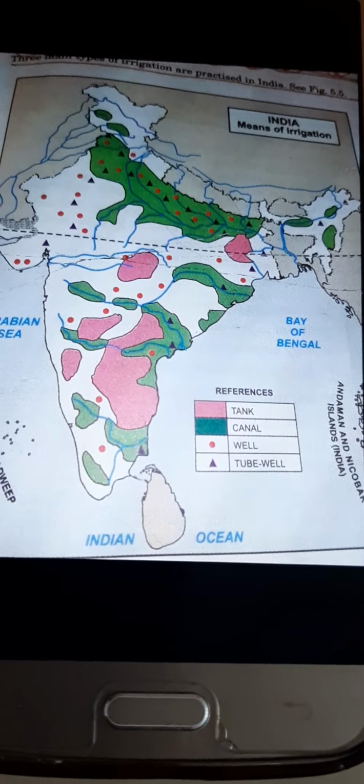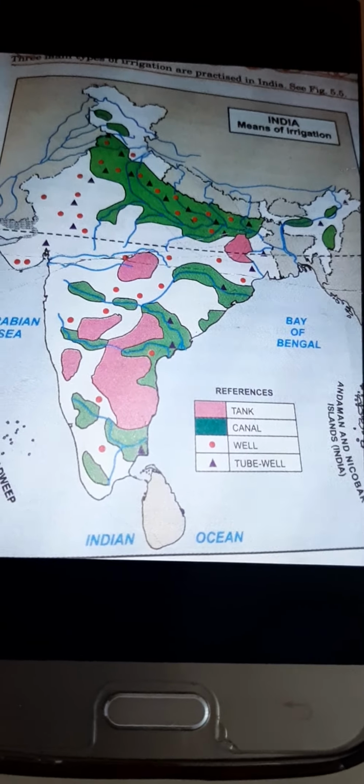Now we'll talk about canal irrigation. We all know canal irrigation is mainly popular in the northern part of India. I'm showing you the India map given in your book. Large areas are under canal irrigation; the green color shows the canal irrigated area. A large part of the northern plain mainly uses canal irrigation, and those areas are Punjab, Haryana, UP, Bihar, West Bengal.